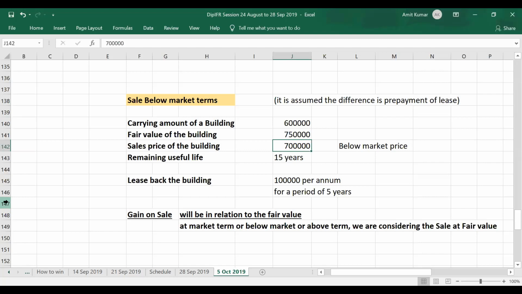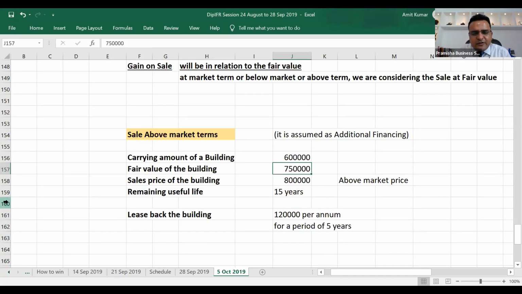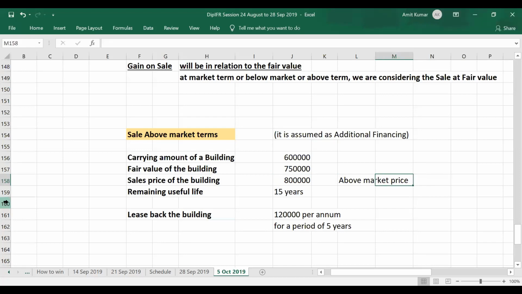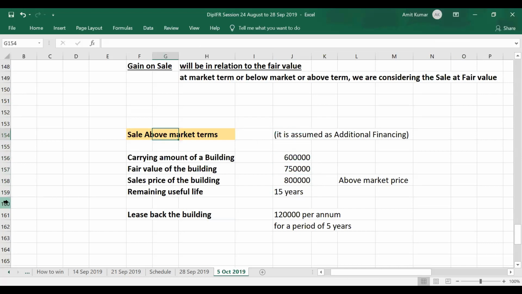Yeah. And if the other party demands higher payment than the market value, that the market value is 7,50,000, but on leasing they say that we need 8 lakh, what will this extra 50,000 be considered? This is the interest for the financing cost. This additional 50,000 will be considered additional financing. Though they are eligible to receive only 7,50,000, if they receive 8 lakh from the other party, this 50,000 is an additional financing being done. So this will be treated separately. This will not be treated as part of sale and purchase of this 7,50,000 combined to 6 lakh.